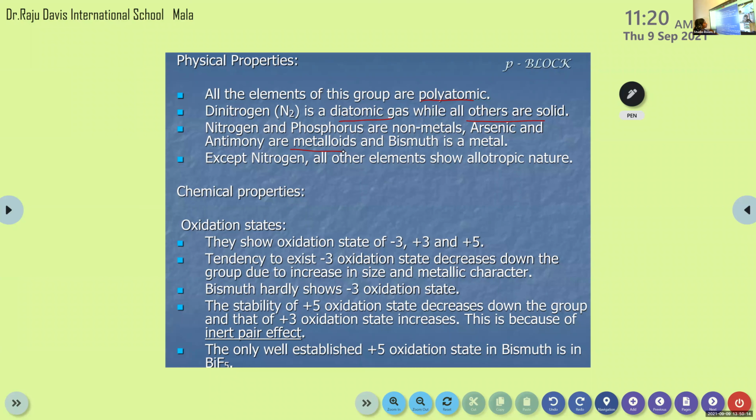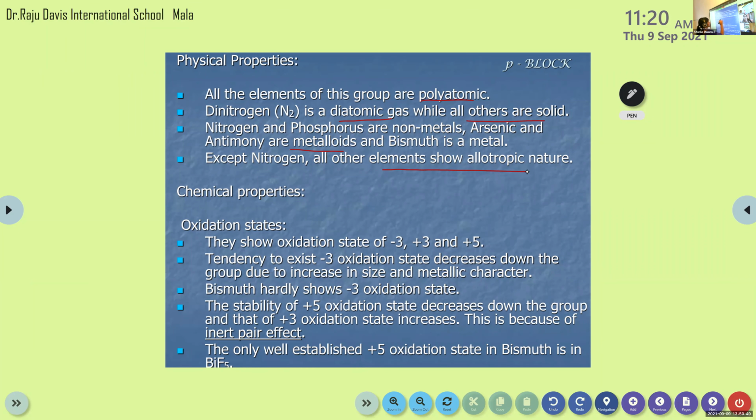Then except nitrogen, all other elements show allotropic nature. What is allotropic nature? They can exist in different forms. If you are thinking about carbon, it can exist in the form of coal, diamond, graphite, etc. These all are allotropic forms of carbon. Similarly, except nitrogen, all other elements in group 15 show this allotropic nature. Phosphorus exists in different forms. Similarly, arsenic, antimony, bismuth, etc.